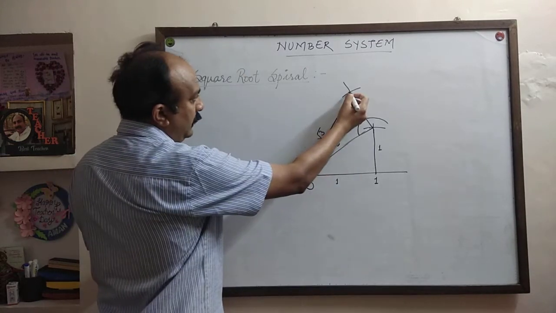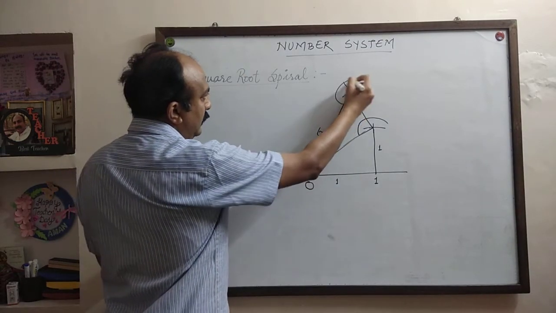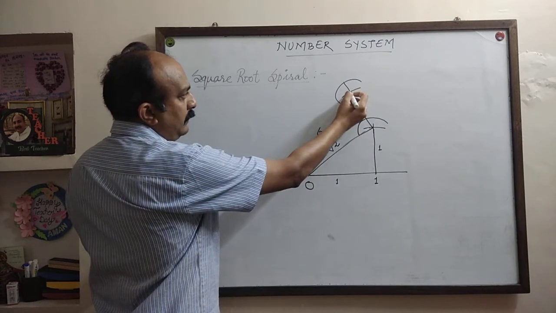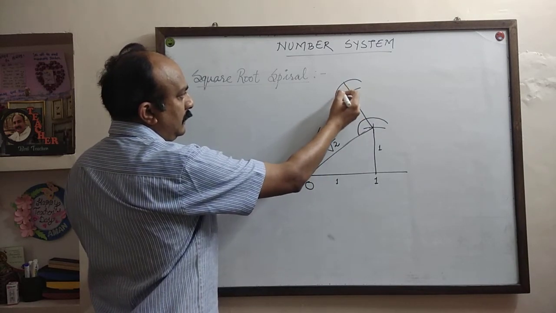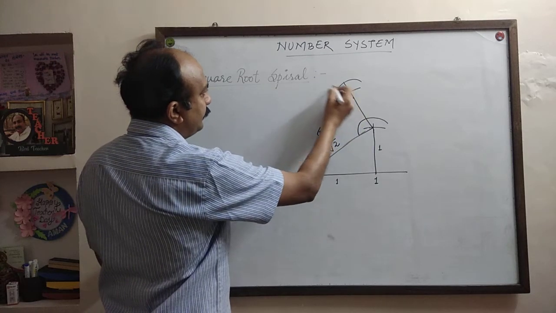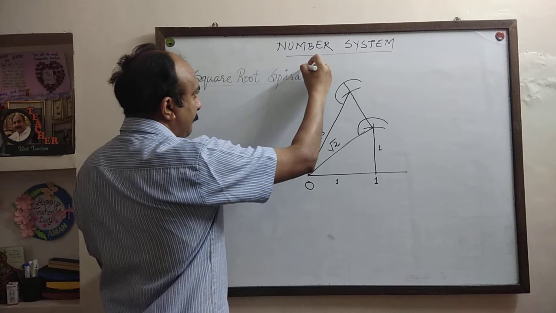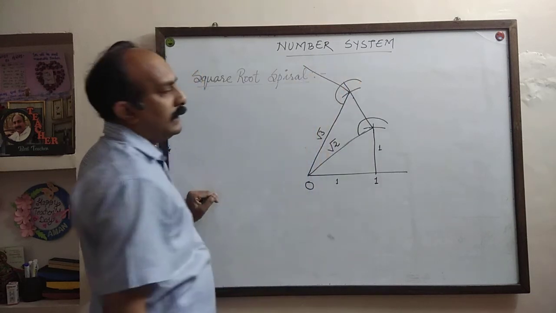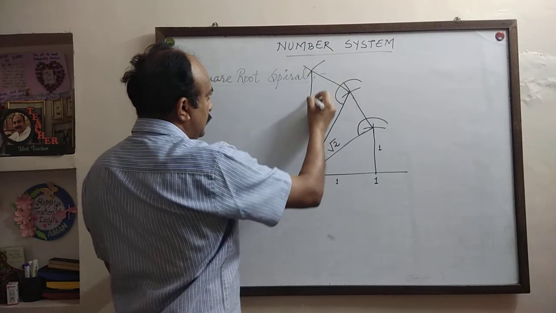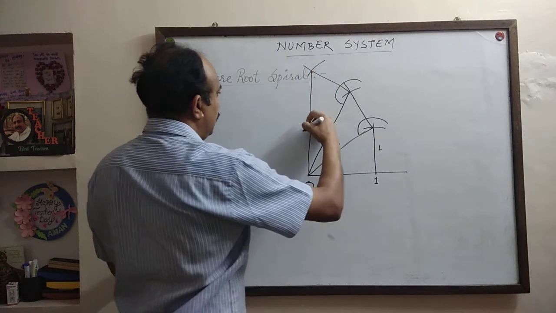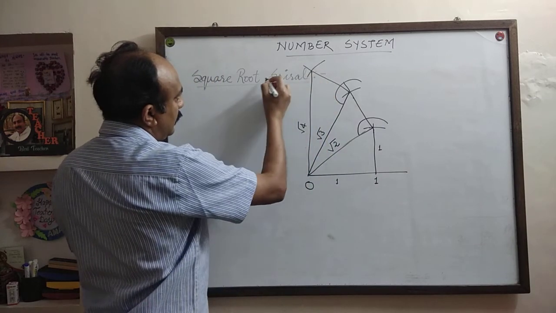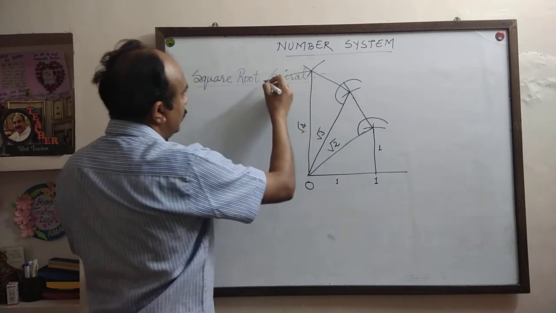Now at this point, again you put the protractor like this. The midpoint of the protractor is here. Now again mark 90 degrees. Now cut off 1 unit on it. Join it. It will be root 4. Now here again make 90 degrees.